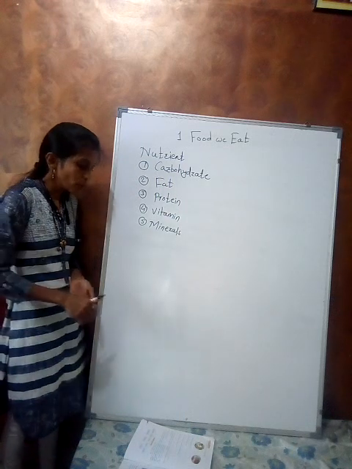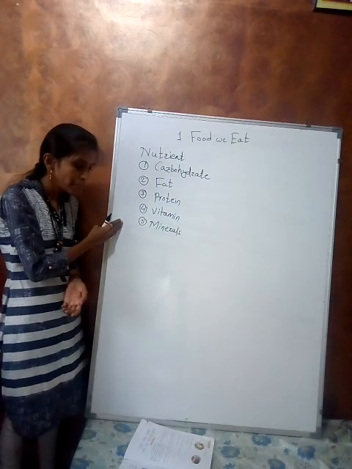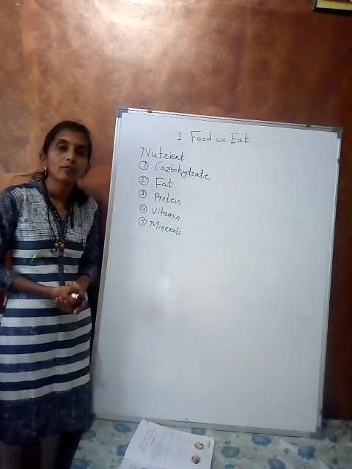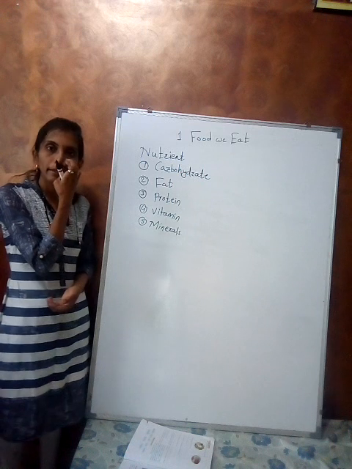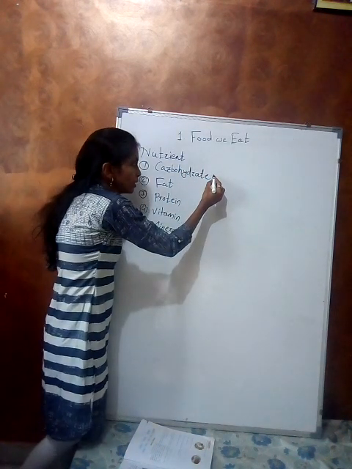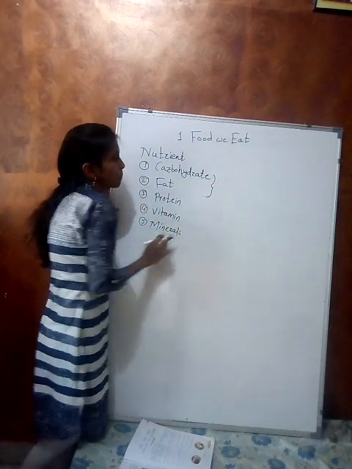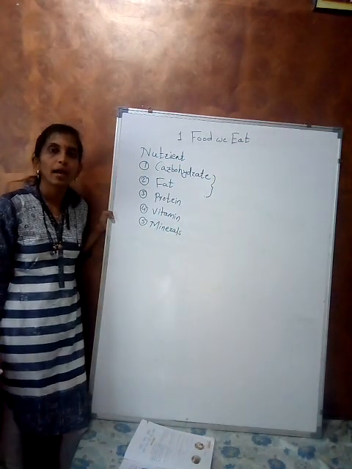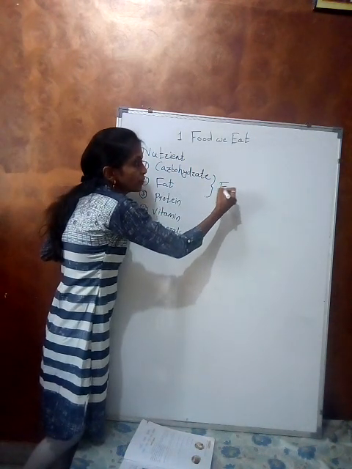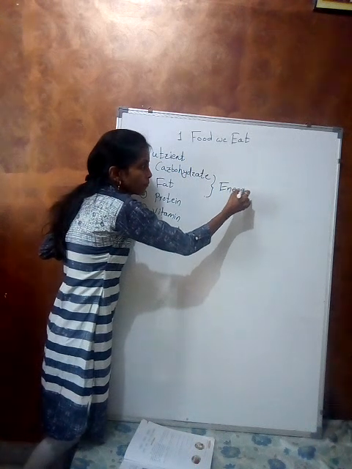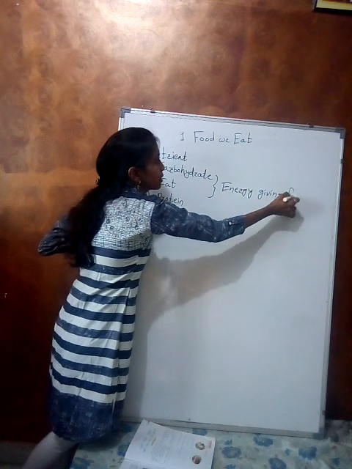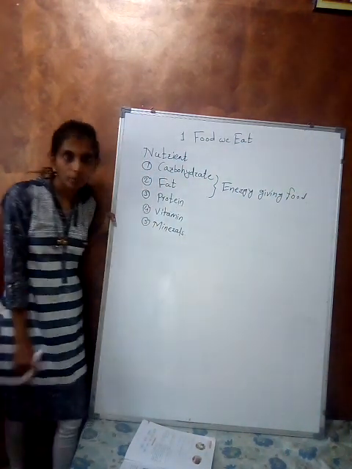So these are the nutrients, and on the basis of their function they are divided into different groups. See how? First, carbohydrate and fat. These are the energy giving foods.